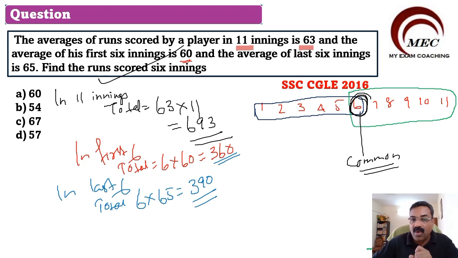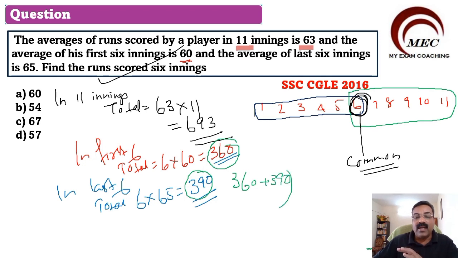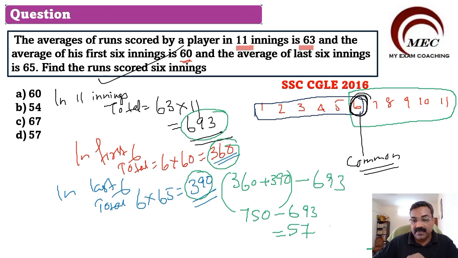How to find out that common? The simple formula you can apply: the common is add these two, that is 360 plus 390. And from that, subtract the total of 11 innings, 693. So this will become 750 minus 693. So your answer will be 57.